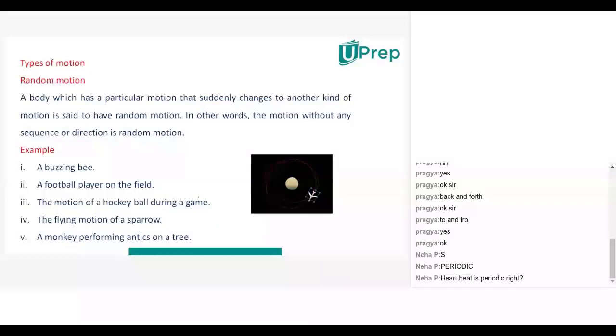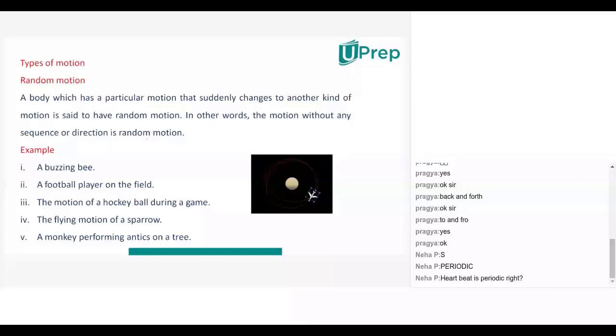So the motion will take the same amount of time each time. It will move taking the same amount of time. Right. So I understood your answer. The same type of path will be repeated in the same intervals of time, isn't it? Yes, sir. Right. Now that is periodic.